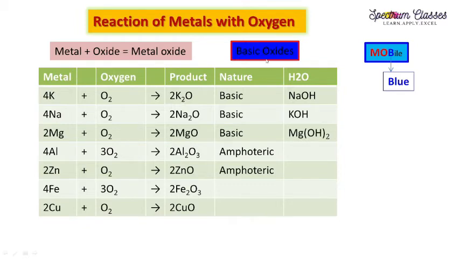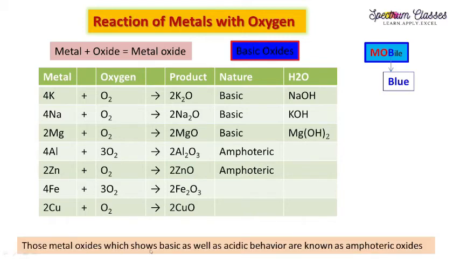And as I told you here, metal oxides are basic in nature. Metal oxides of potassium, sodium and magnesium are basic in nature. Since aluminium is near to the metalloids, it is amphoteric. And what is called amphoteric? Amphoteric are those metal oxides which show basic as well as acidic behavior. So I hope you can see all these reactions and you can balance the reaction.